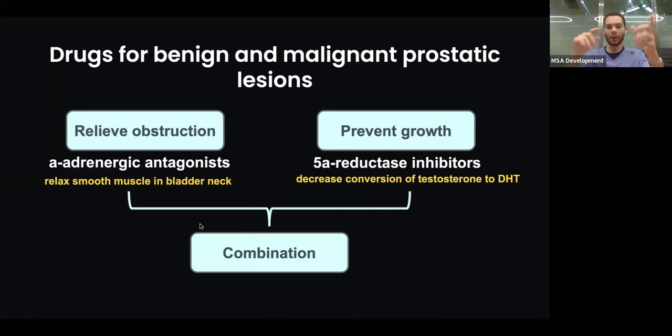But remember, gynecomastia, because testosterone now is not getting converted to dihydrotestosterone. Testosterone levels would start increasing, and some of it would start converting to estrogen. And this estrogen would eventually lead to gynecomastia.